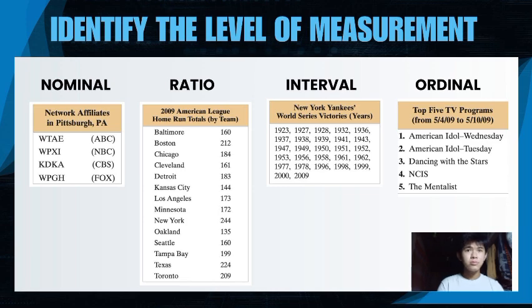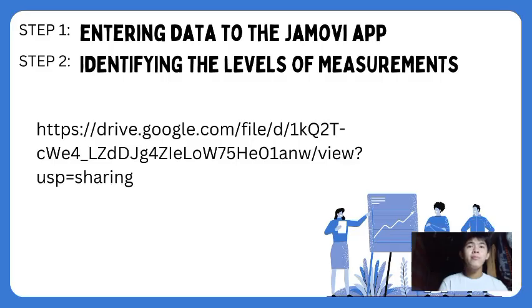So, in order to perform that in your Jamovi, you only have two steps. First is entering the data into the Jamovi app and identifying the levels of measurement. I will be providing a Google Drive link that you can click so that you can visualize how to properly do it.